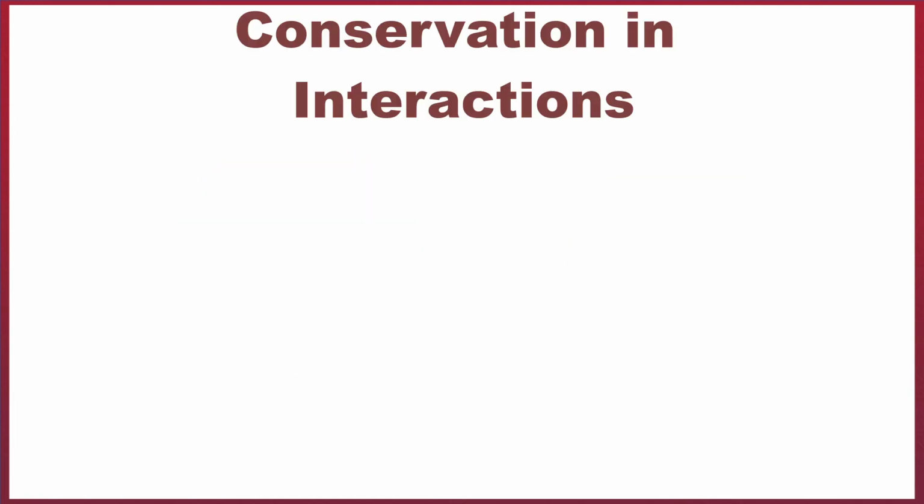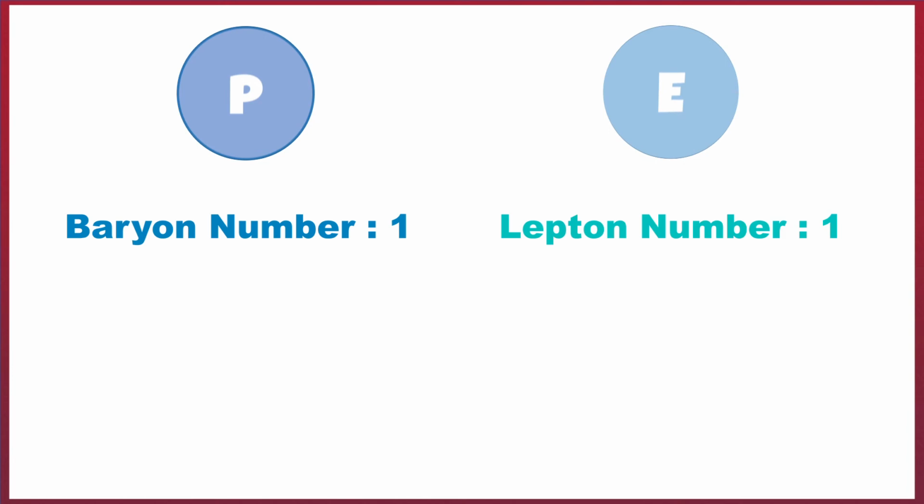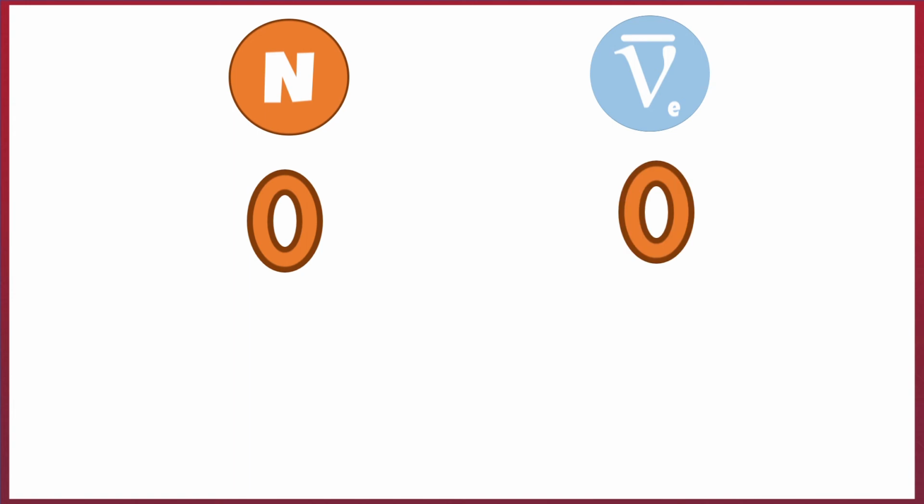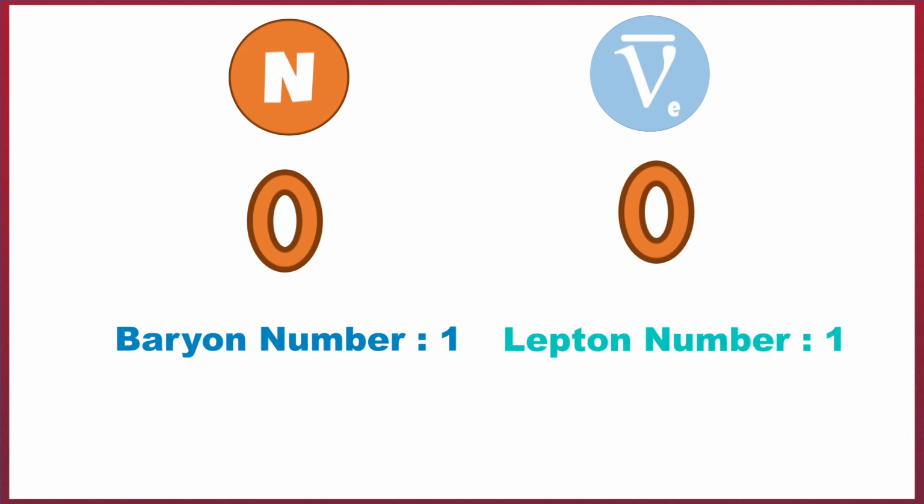So let's look at what's conserved in this interaction. We start out with a proton and an electron. This means that we have one baryon and one lepton, and we have one positive charge and one negative charge, meaning that we end up with no charge altogether. And out of this interaction we get no charge from the neutron and no charge from the electron neutrino, so that's conserved. And then the neutron is a baryon, so baryon number is conserved, and the electron neutrino is a lepton, so lepton number is conserved.